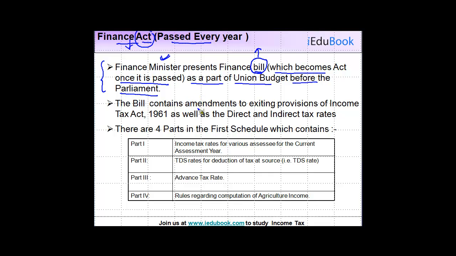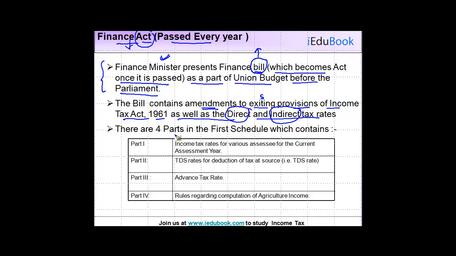The bill contains amendments to the existing provisions of the Income Tax Act 1961 as well as direct and indirect taxes. So there are amendments proposed to the direct and the indirect taxes in this particular bill.